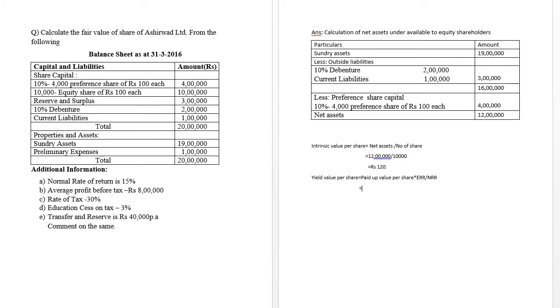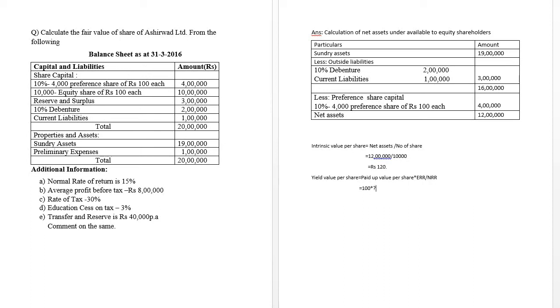Therefore, for the paid up value per share, we have to concentrate only on the equity shares. The value of each share is 100. For the time being, we shall put it as 100. Then into expected rate of return. The expected rate of return is not available in the given question, so we have to find it out.